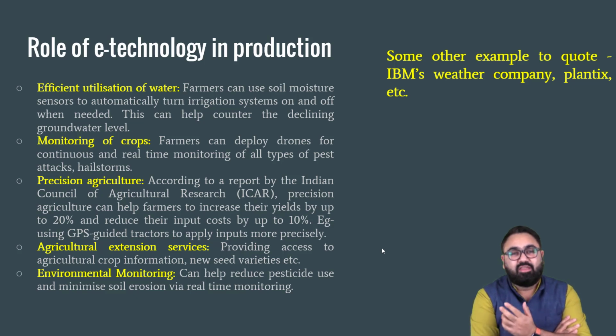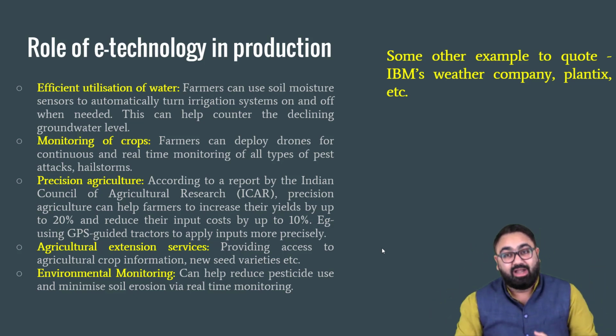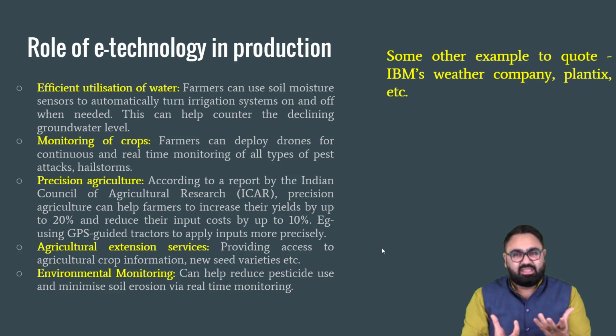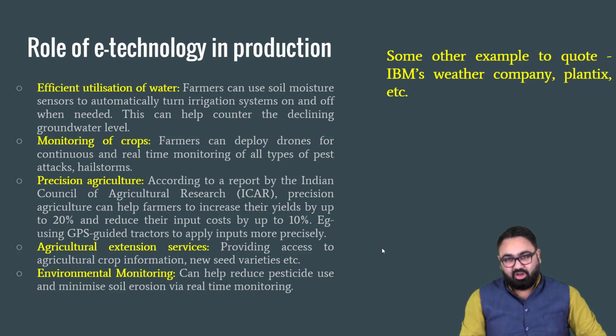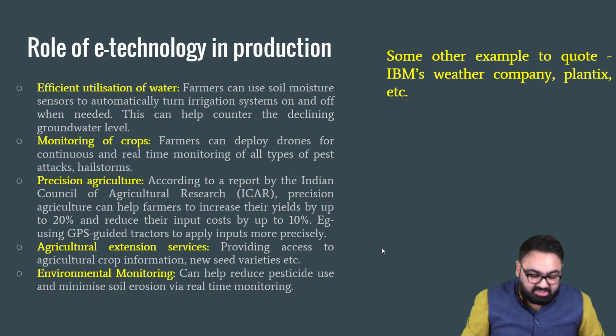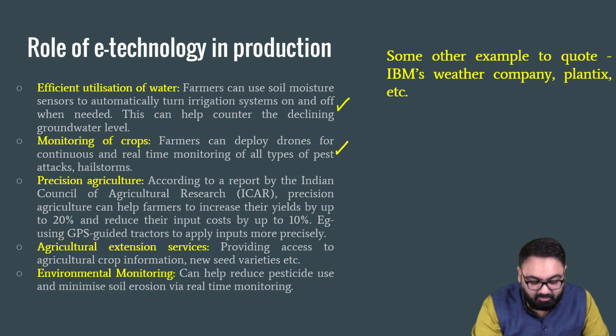Monitoring of crops: if something goes bad in the crop, before it spreads out, if the farmer can get to know beforehand, they can control it. These are generic things that you can think of at that point of time, that this is how technology can help the farmers in their production. So this is what we'll write. First, efficient utilization of water. Second, monitoring of the crops.